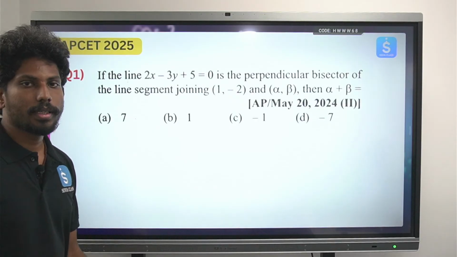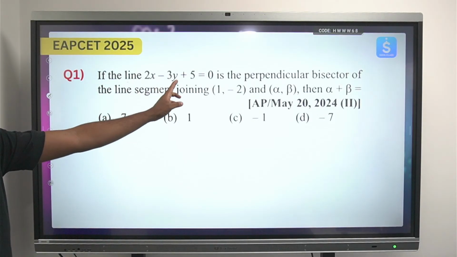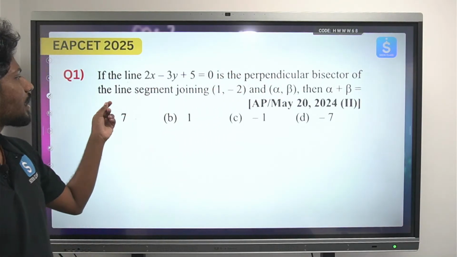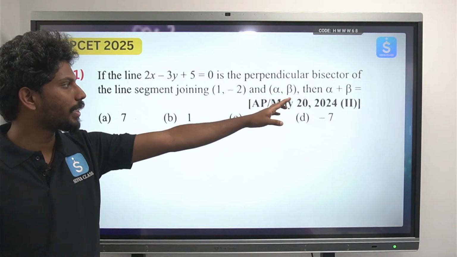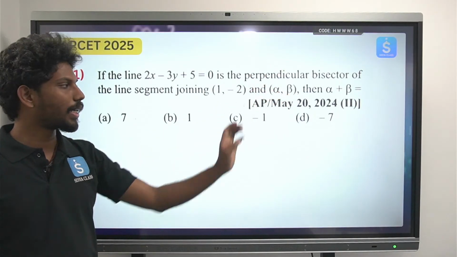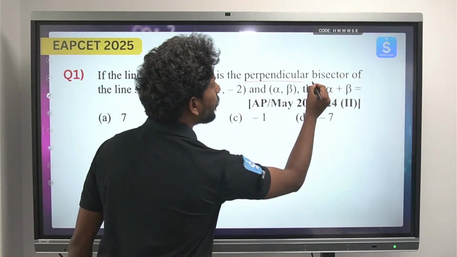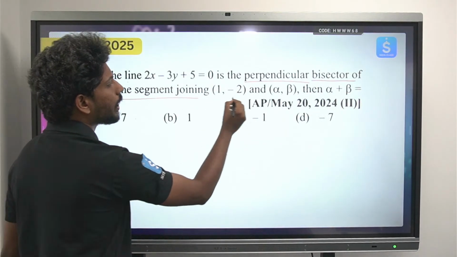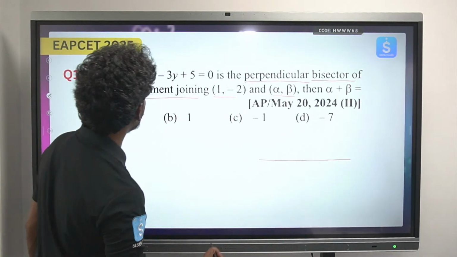ఓకే, ఇప్పుడు మనం డైరెక్ట్గా PYQస్కి వెళ్ళిపోతాం. If the line 2x minus 3y plus 5 equals to 0 is perpendicular bisector of the line segment joining 1 comma minus 2 and alpha comma beta, then alpha plus beta equal to. Okay, so ఇక్కడ హైలైట్ చేసుకోవాల్సిన పాయింట్ ఏంటంటే perpendicular bisector and the line segment joining 1 comma minus 2 alpha comma beta. సో ఇక్కడ క్లియర్గా నేను డయాగ్రామ్లో ఎక్స్ప్లెయిన్ చేస్తాను మీకు.